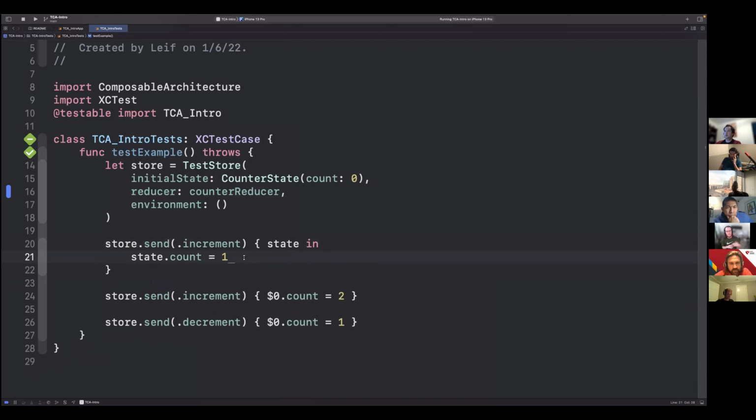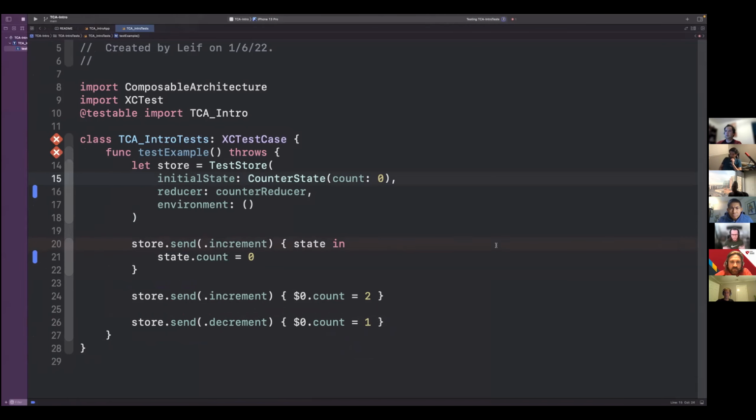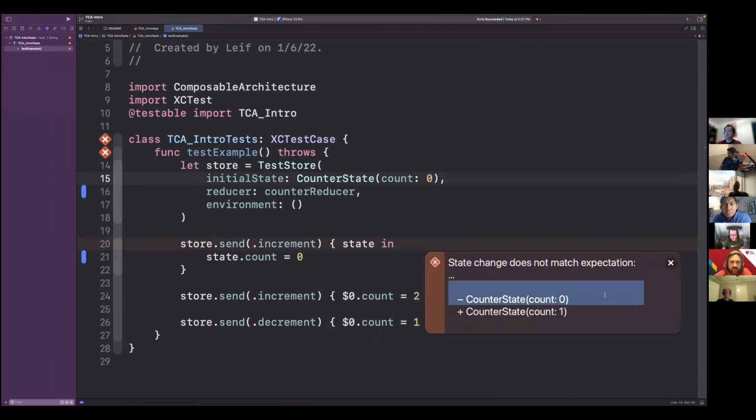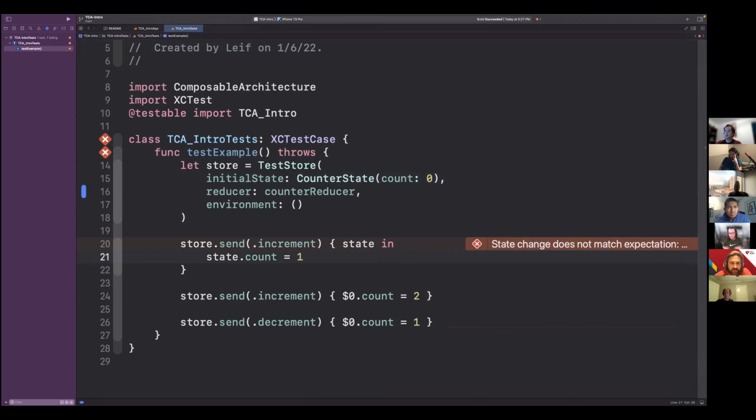So if we start at 0 and I increment, we would expect it to be 1. But what about if I put 0? I mean, just making sure this works, right? Well, it should fail, and it should say some pretty nice output for exactly what's happening. So state change does not match expectation. And our expectation was count 0, but it actually says it's 1. So it's pretty nice. If we have multiple things that are wrong, then really the state is wrong. It's not multiple of these values. So it's really nice how it pops that into one message, saying no, the state is actually this. So there it is tested.